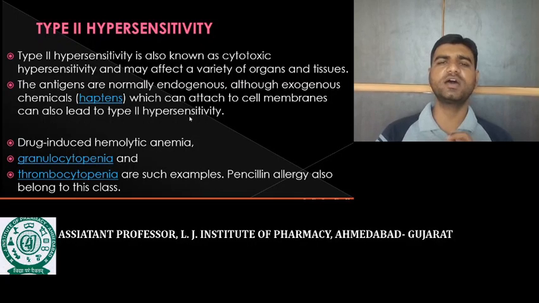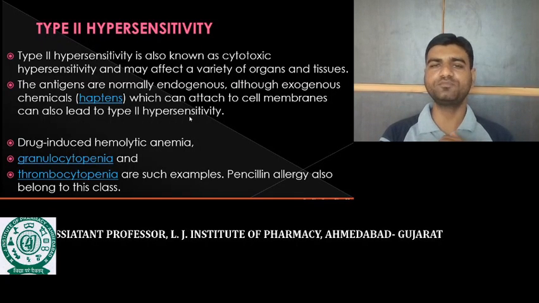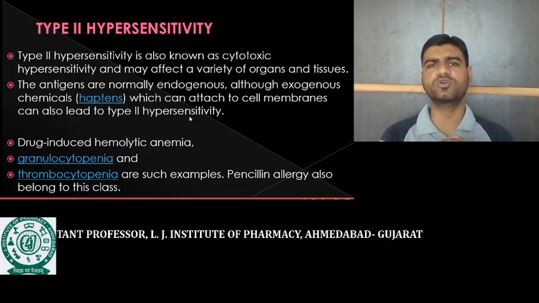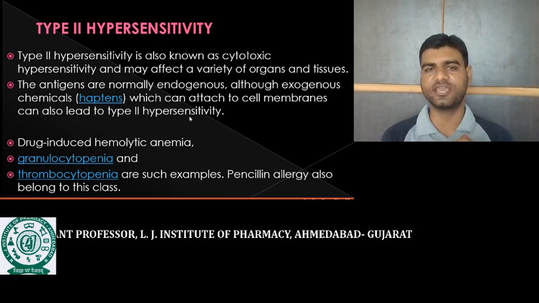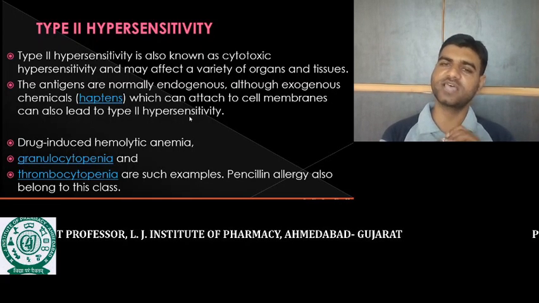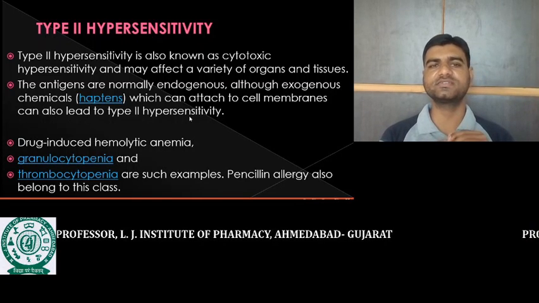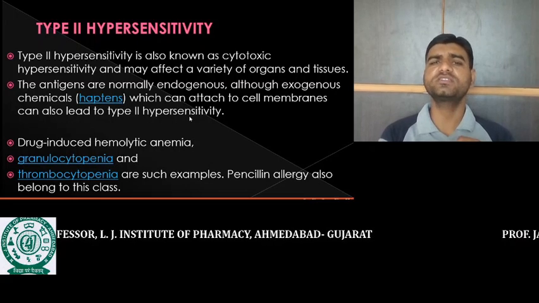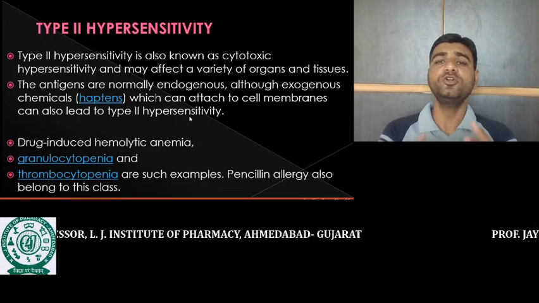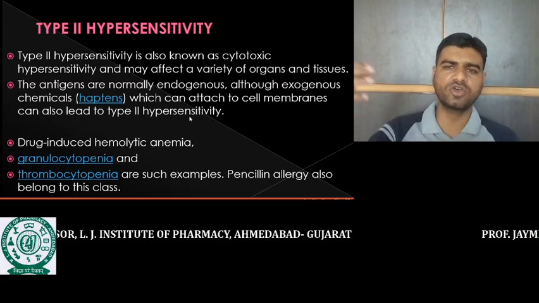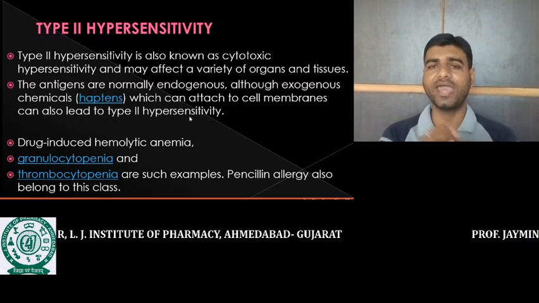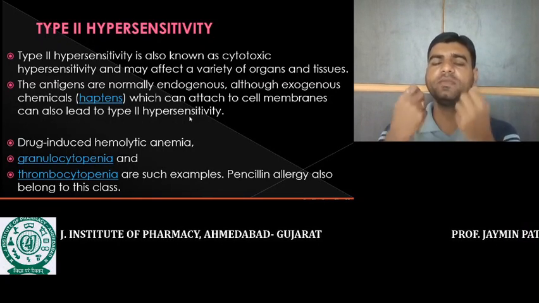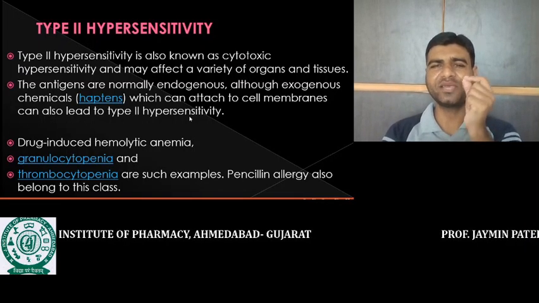Now we will move to the next type, that is the type 2 hypersensitivity reaction. Type 2 hypersensitivity reaction is also called a cytotoxic hypersensitivity reaction, and it may affect a variety of organs or tissues. Generally it is caused by endogenous antigens, meaning the antigens did not come from the outside. Body components, body parts may act as an antigen, and sometimes some haptens.